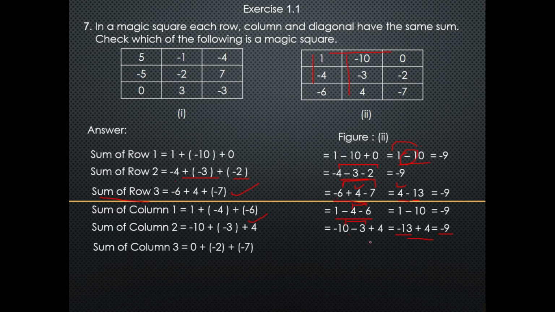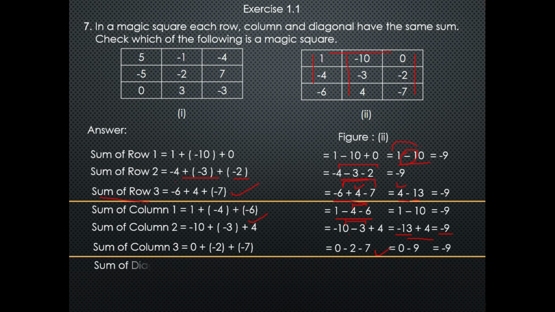Sum of column number 3, which is 0 plus minus 2 plus minus 7. So first I will remove brackets, then I will get 0 minus 2 minus 7, and again I will add the negative numbers, then I will get minus 9.